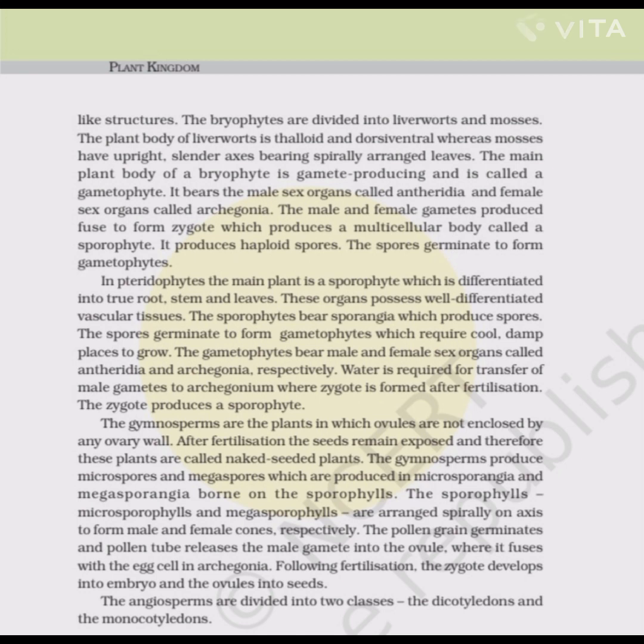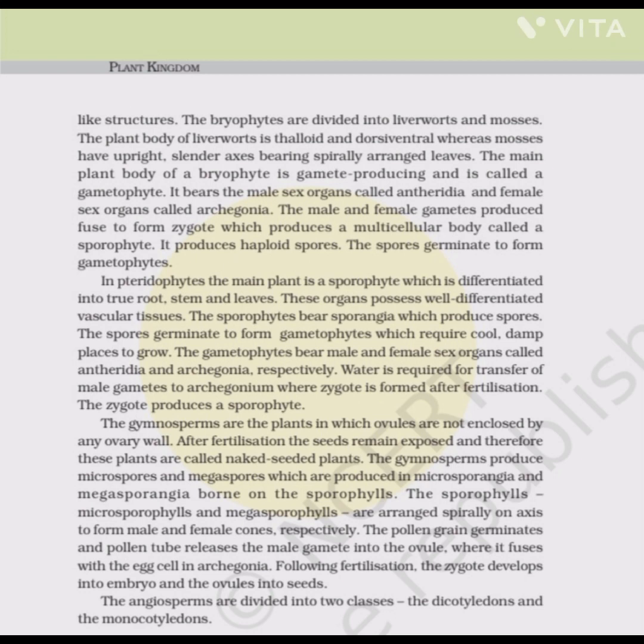The gymnosperms are the plants in which the ovules are not enclosed by any ovary wall. After fertilization, the seeds remain exposed and therefore these plants are called naked-seeded plants. The gymnosperms produce microspores and megaspores which are produced in microsporangia and megasporangia borne on the sporophylls. The microsporophylls and megasporophylls are arranged spirally on an axis to form the male and the female cones, respectively. The pollen grain germinates and the pollen tube releases the male gametes into the ovule where one fuses with the egg cell in the archegonia. Following fertilization, the zygote develops into an embryo and the ovules into the seeds.